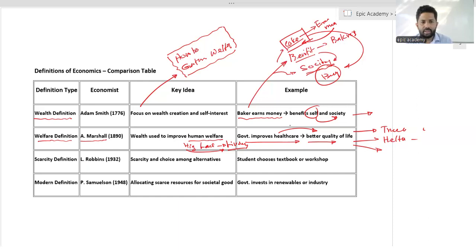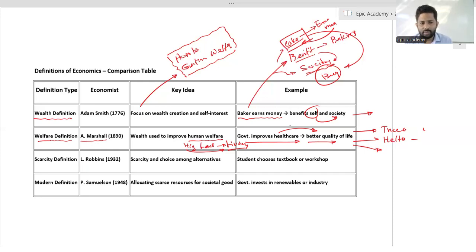But in the modern definition, I mean Paul Samuelson's definition, allocate the scarce resources for societal growth. As an example, the government invests in renewable resources or industry. Just consider the Sri Lankan government going to invest money in solar panels or renewable energy resources, or they are going to create another industry to produce goods and services.